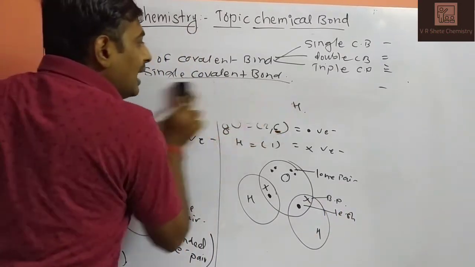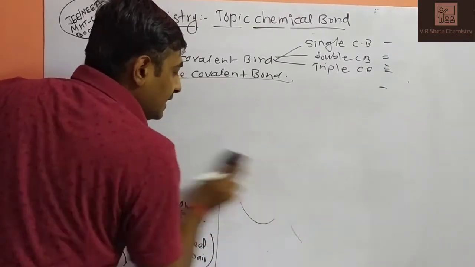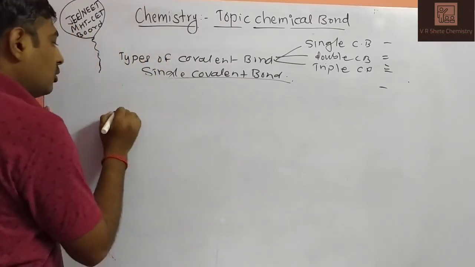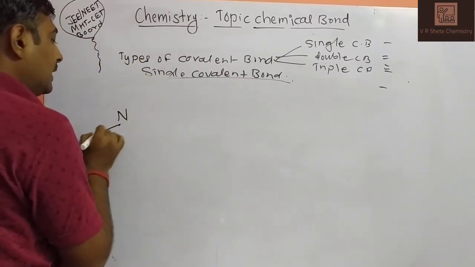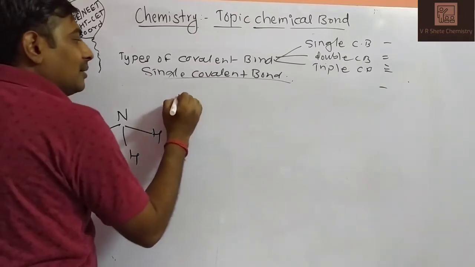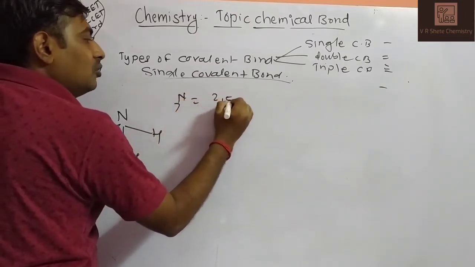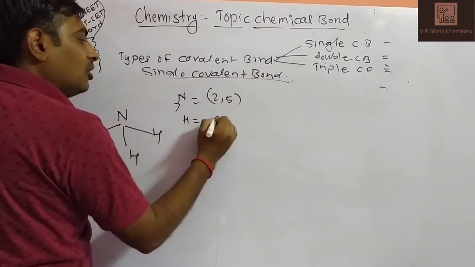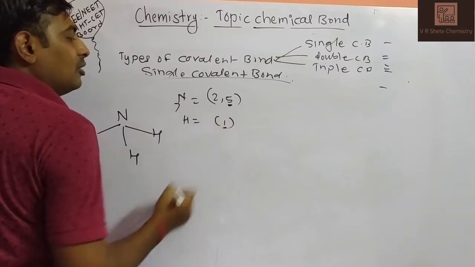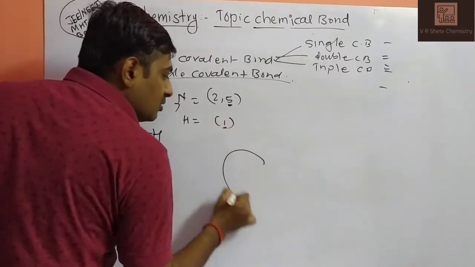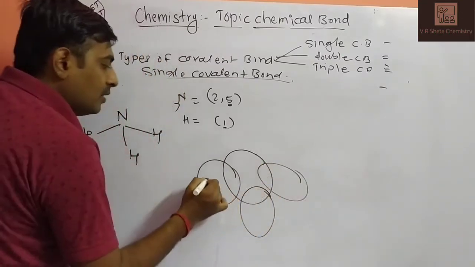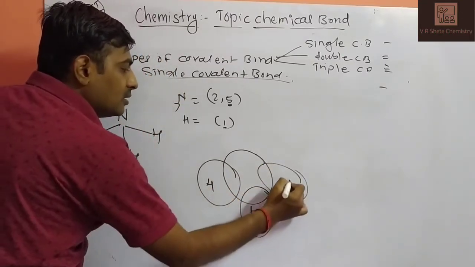Next molecule is ammonia. Nitrogen is present at the center and 3 hydrogens at the periphery. Nitrogen has atomic number 7, electronic configuration 2, 5. Hydrogen has electronic configuration 1. How many do we have to draw for nitrogen? 5. And for hydrogen? 1. So this is your nitrogen, and these are your hydrogens: first hydrogen, second hydrogen and third hydrogen.